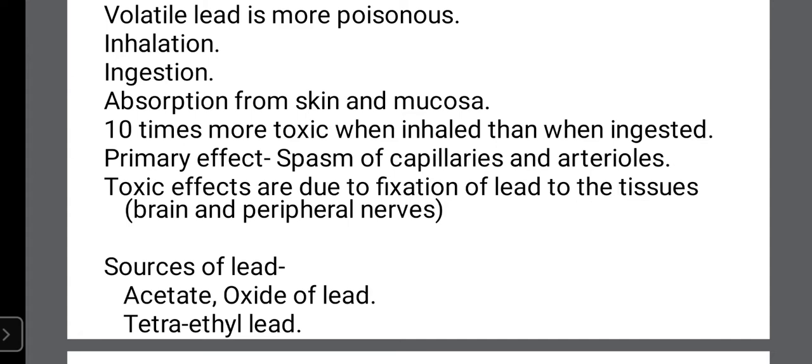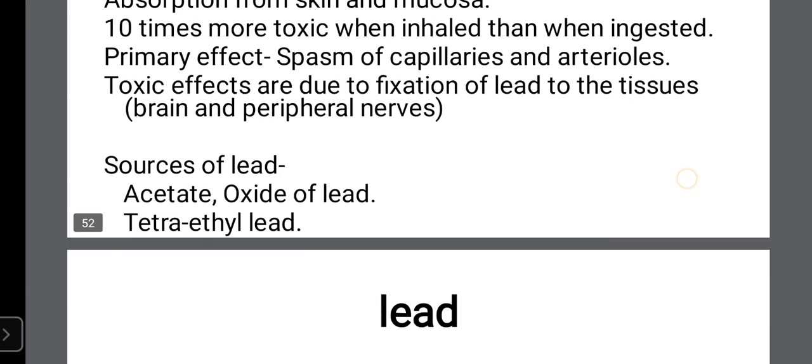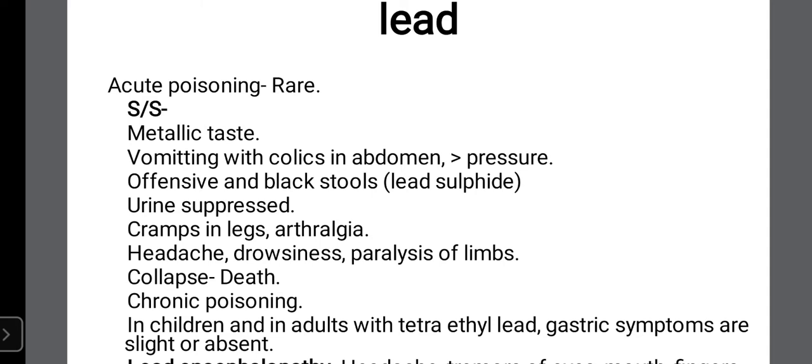Now what are the sources of lead? Lead is mainly available in nature in the form of lead acetate and lead oxide, which are very common, and the most dangerous preparation of lead is tetraethyl lead. Its fatal dose is very small, even a few drops, or even the fumes, the smell of tetraethyl lead, will be deadly poisonous. This is the most poisonous preparation. Otherwise it is available as lead acetate, lead oxide and tetraethyl lead.